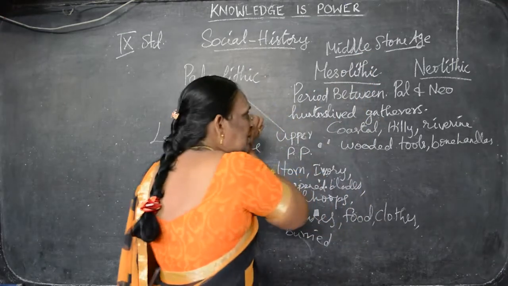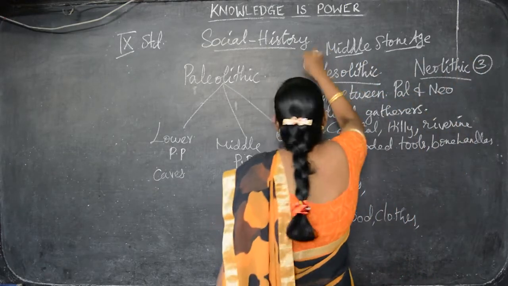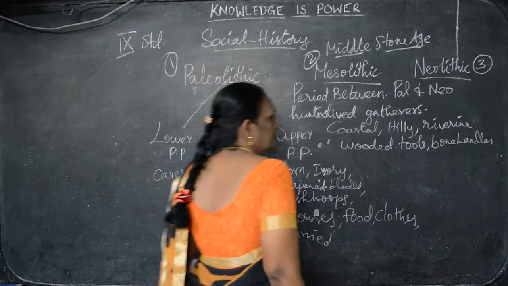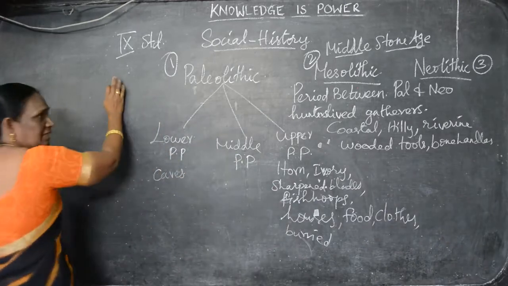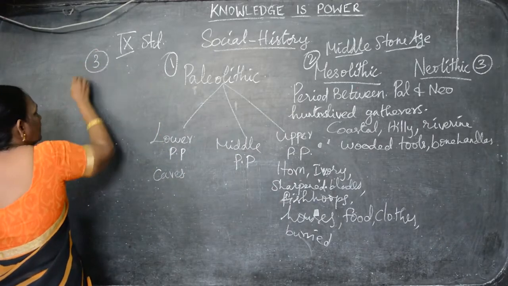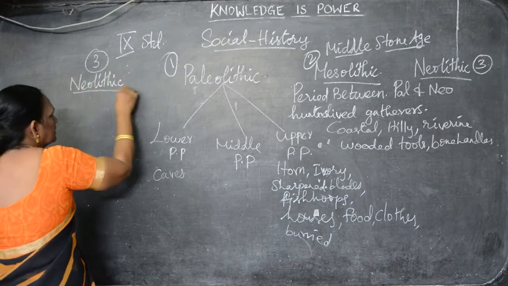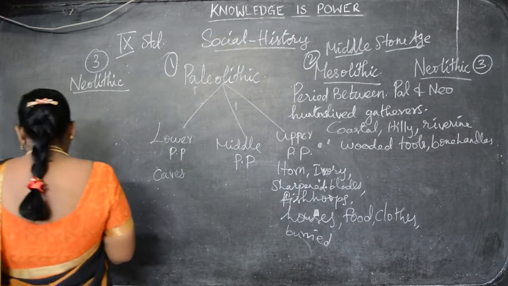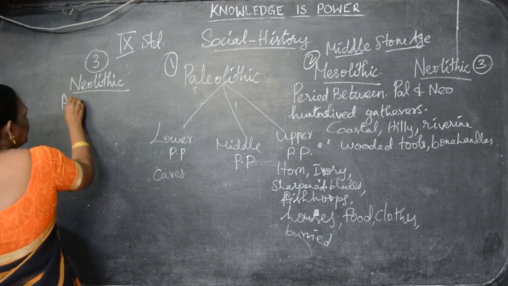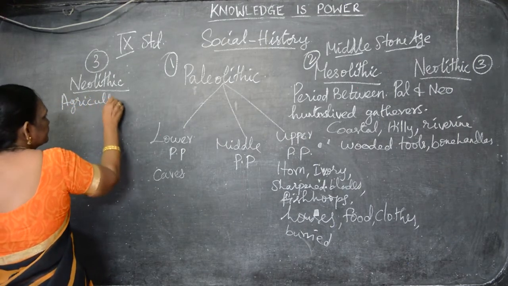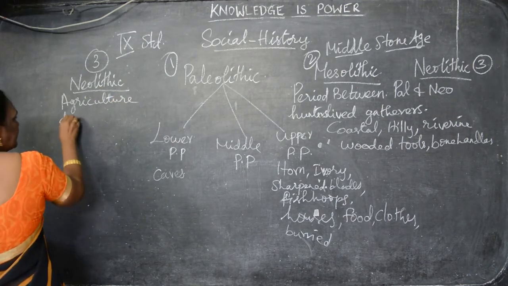Now, the third one is the Neolithic Age. This is the third, this is the second one and this is the first period. Okay. Now, the third period. Shall I write here, children? The third period is called Neolithic, the Neolithic culture or Neolithic period. In this period, the people started to do agriculture and they domesticated animals.